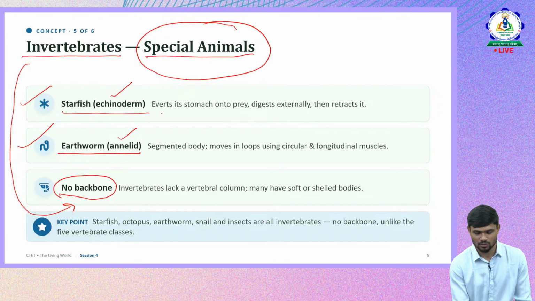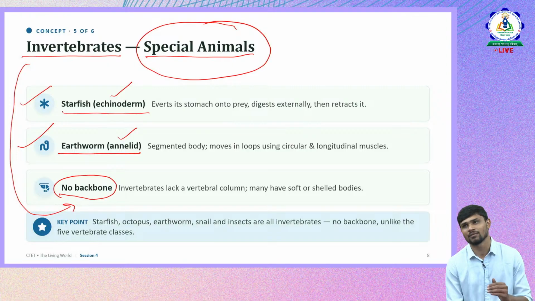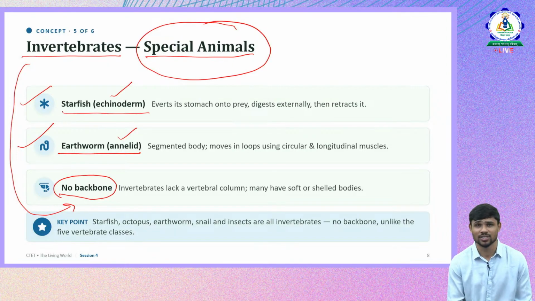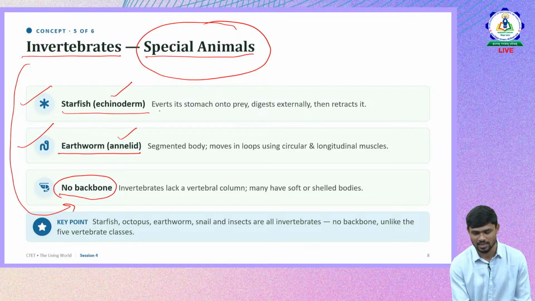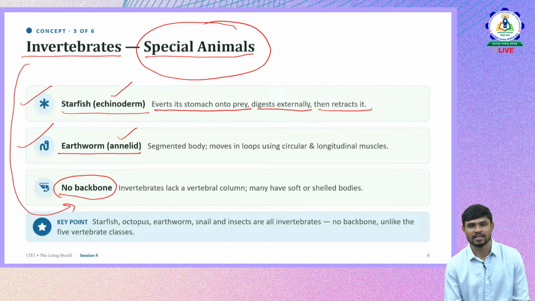Why is the starfish special? Because every organism takes food inside and digests inside, whereas starfish is not like that. The digestion happens outside the body, and the digested nutrients are taken inside again. It everts its stomach onto prey, digests externally, then retracts it.